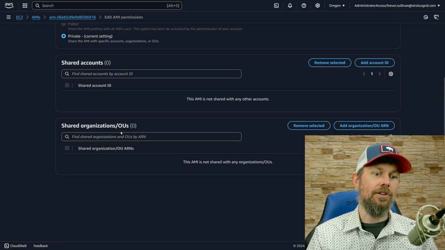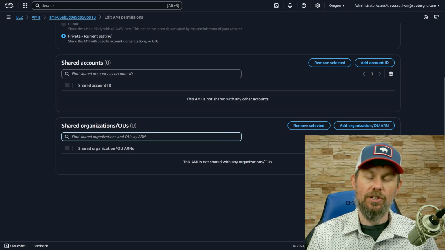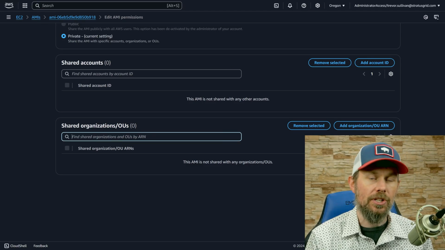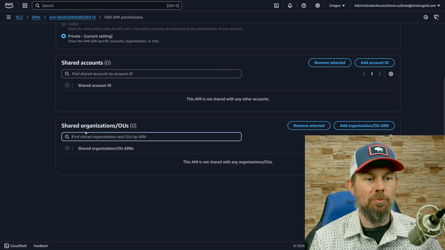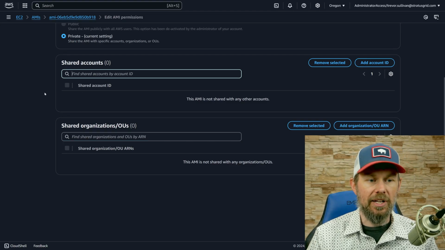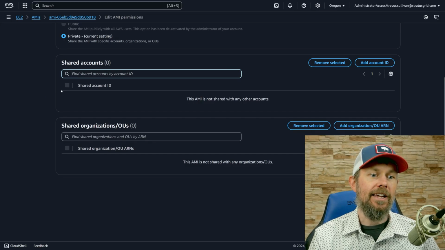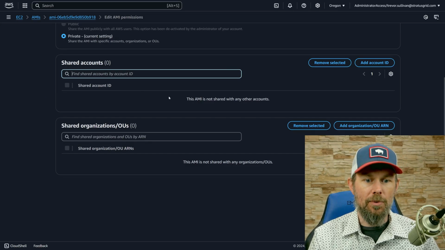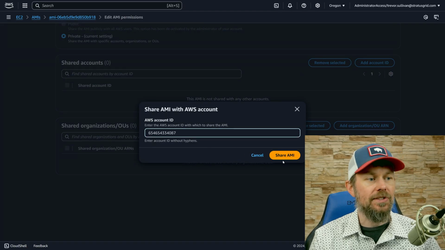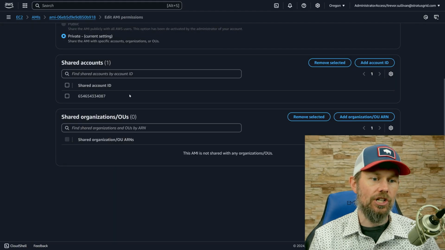And what you can do in here, if you're using AWS Organizations, is share it with your entire AWS organization. You can share it with a specific OU if you want to. That's a separate topic, how Organizations works. But again, I'm going to treat these like 2 standalone accounts right now, even though they're not. So I'm going to share it with a specific account ID. I'll say add account ID, paste in that account ID, and say share AMI.